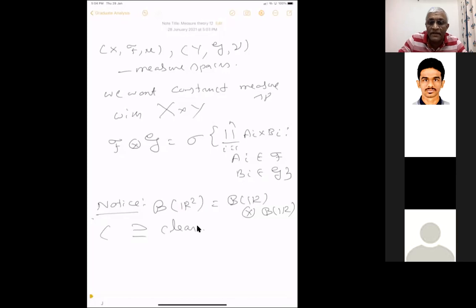This is clear because this product sigma algebra is generated by rectangles A_i cross B_i, so the generators are there. A cross B is in the Borel sigma algebra of R2. If you take any A in B of R and B in B of R, then A cross B is there. So to prove the other way,